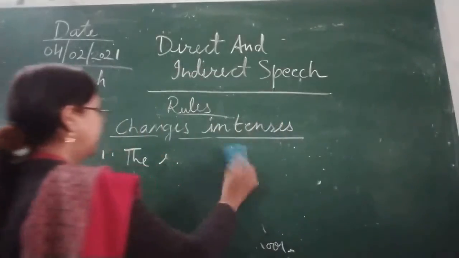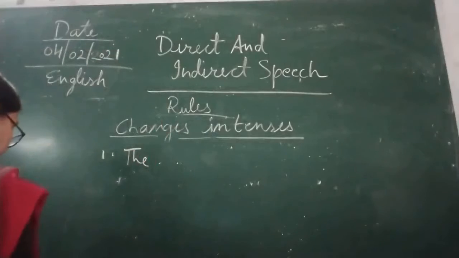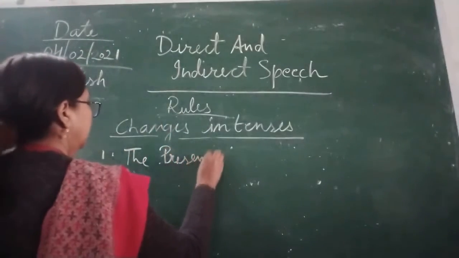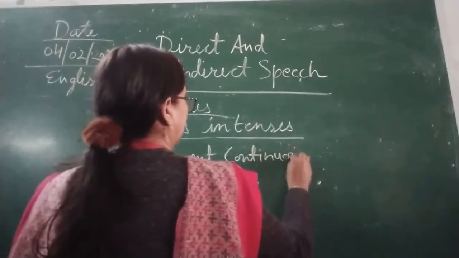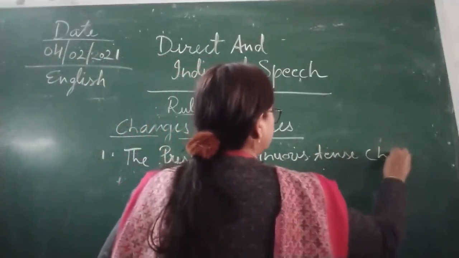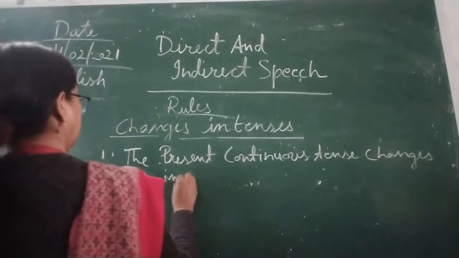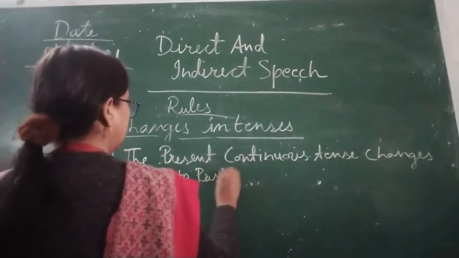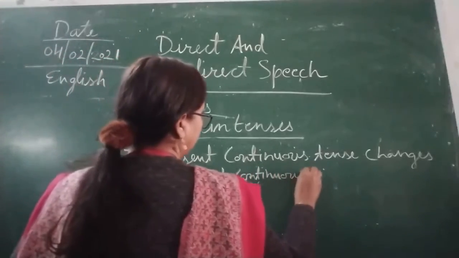The next rule is: present continuous tense changes into past continuous tense.